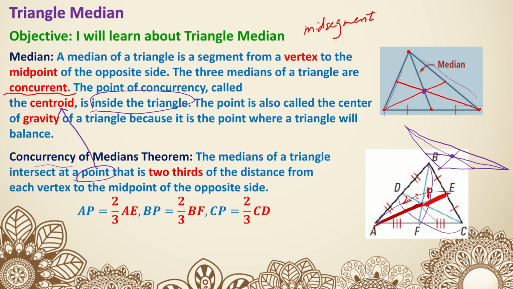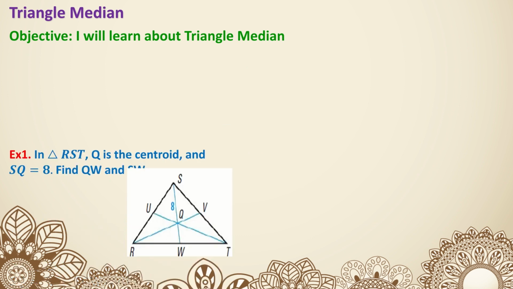That's how we have the longer portion compared to the whole being 2/3, or the shorter portion compared to the whole being 1/3. If you use the longer portion compared to the shorter portion, it's 2/1, or if you use the shorter portion compared to the longer portion, that is 1/2. So these are all different ratios that came from this theorem. You're not always going to just focus on 2/3. You could have 1/3, 2, or 1/2, based on how the information is given to you. So now let's see some examples.